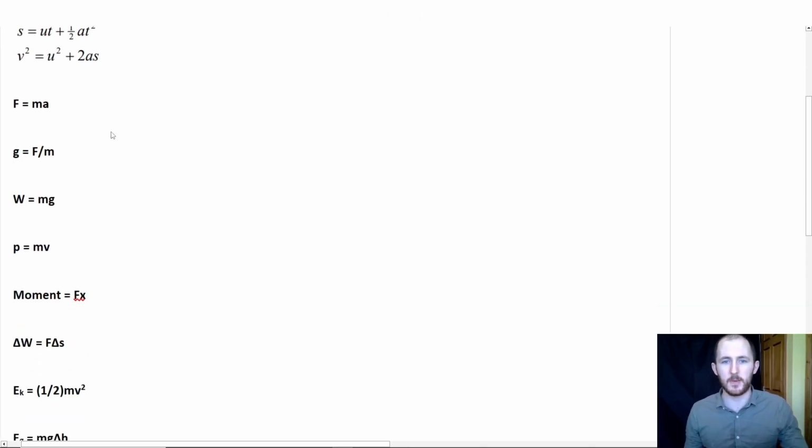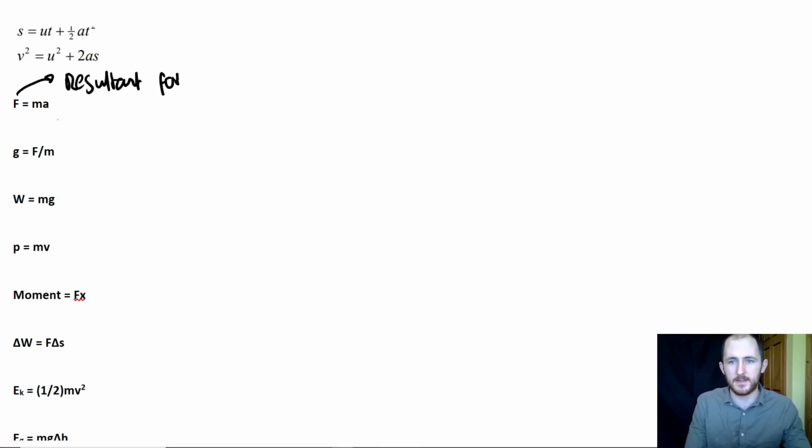The next major equation that you need to be able to use is Newton's second law, which is F equals ma, so that's just force is equal to mass times acceleration. But one thing to definitely note is that this force is actually the resultant force. We'll come on to this a bit with resolving vectors, but you need to actually take the resultant force. So what do I mean by resultant force?